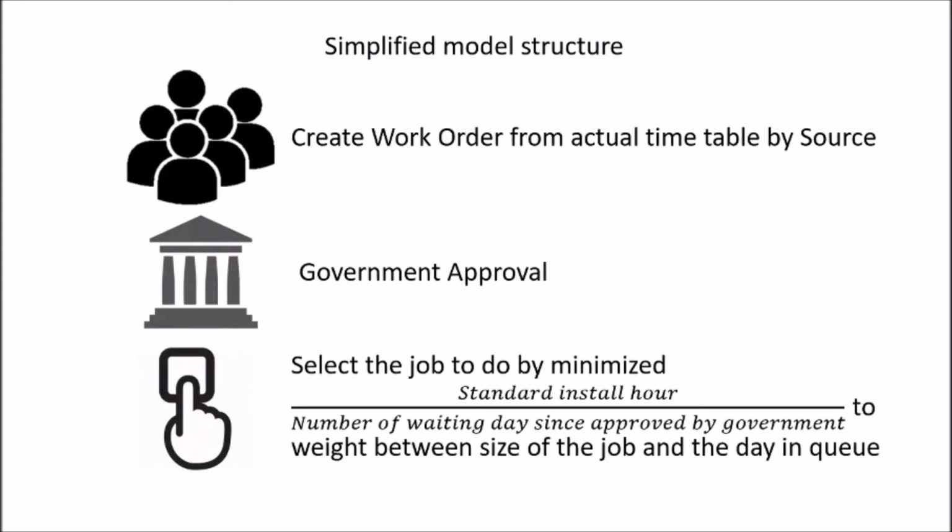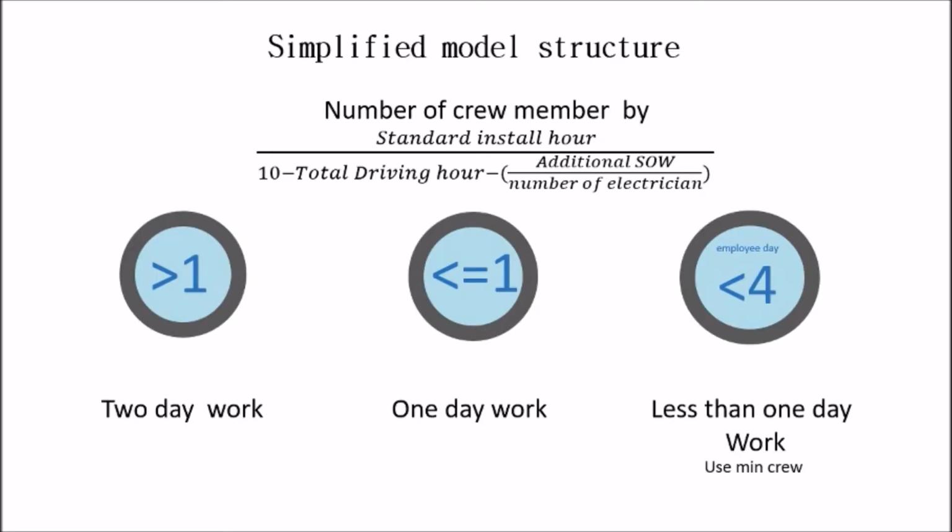Next, I will simplify the model structure for you. One is creating work orders from the actual timetable by source. The next is the government process to approve the work permit. The third is selecting the job to do by minimizing the standard install divided by the number of waiting days since the government approval, balancing the size of the job and the days in the queue.